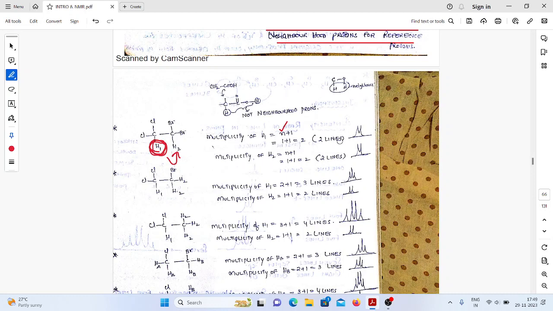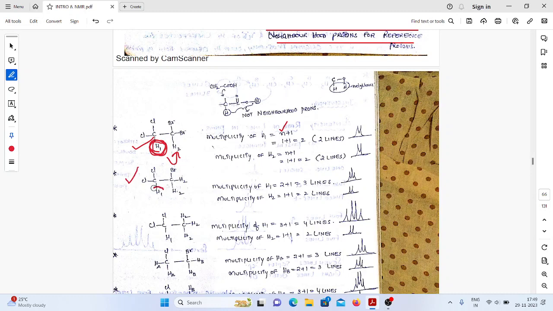Okay, 1 plus 1 is 2 lines. So if you want to take the multiplicity of H2, you need to depend on what? You need to depend on H1. How many H1 are there? Only 1. So 1 plus 1 is going to be 2. So here you can clearly observe. See this one.